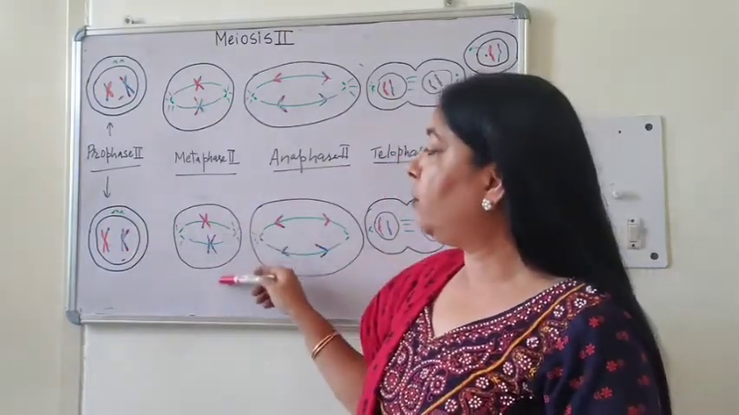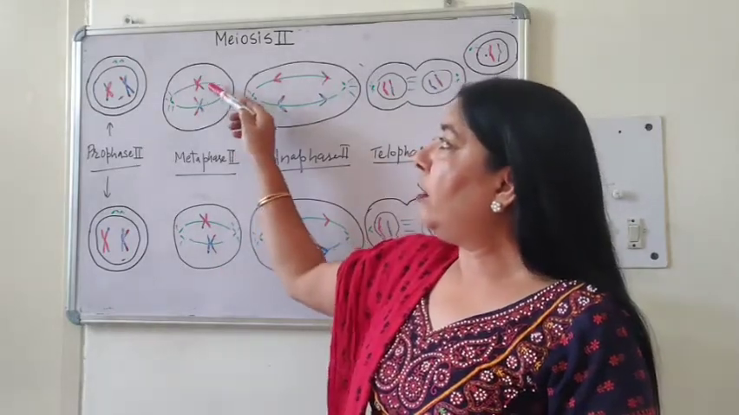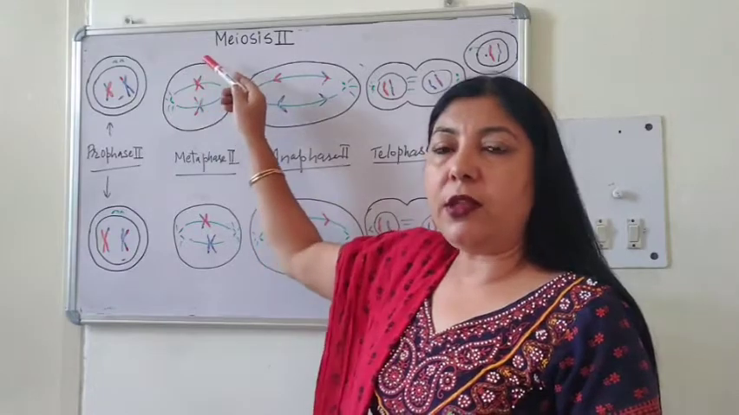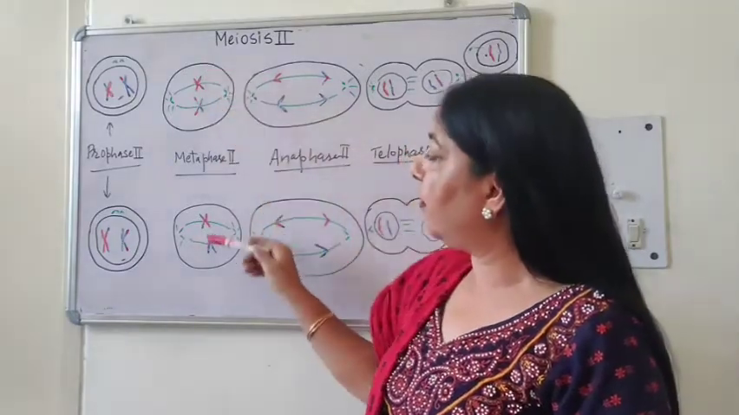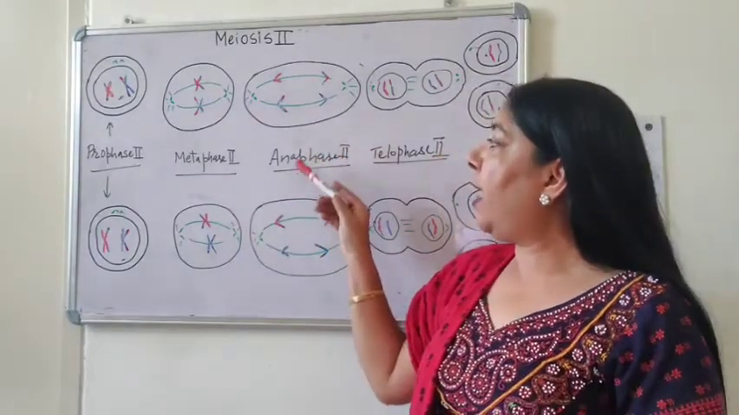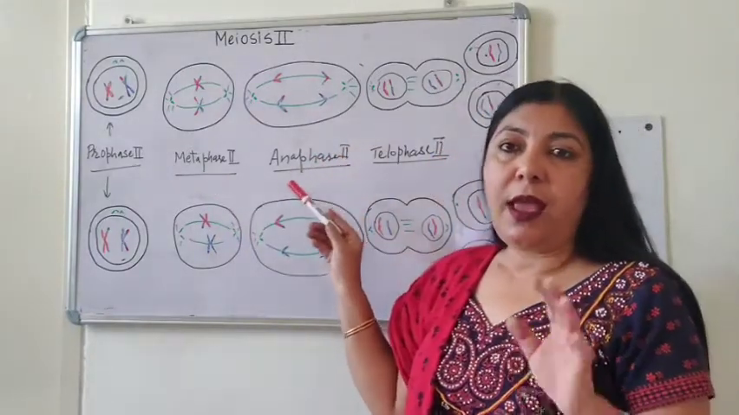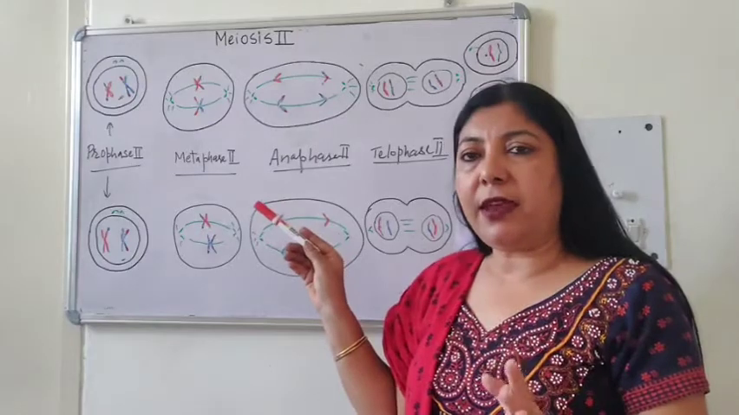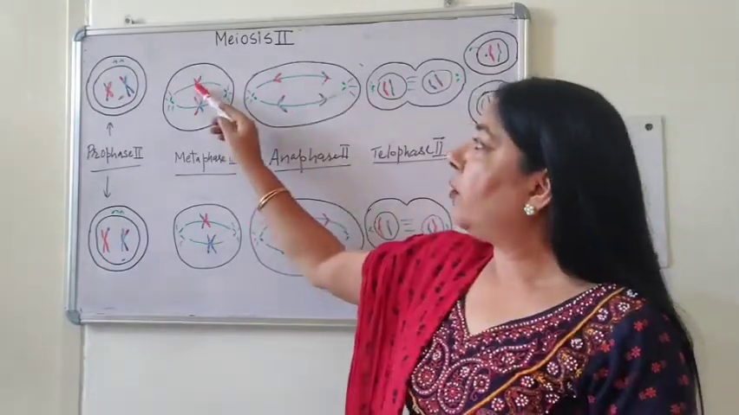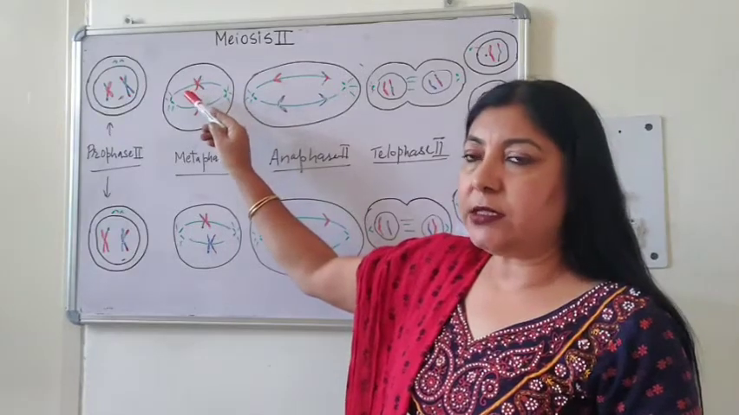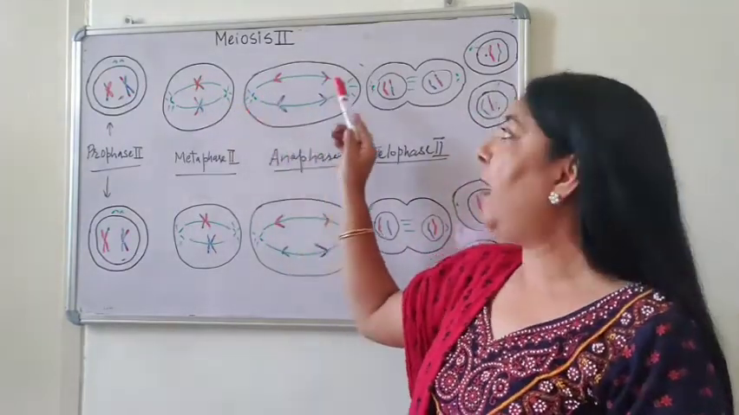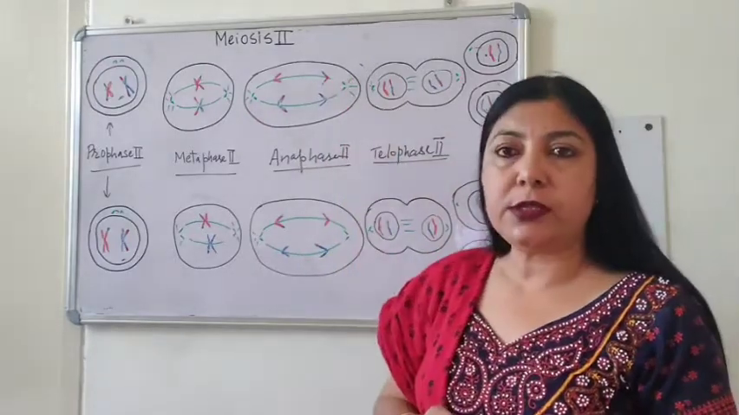In metaphase 2, all the chromosomes will come to the equatorial or metaphasic plate. You can see here, these are the recombinant chromosomes. Now comes anaphase 2. Anaphase 2 is just like the anaphase of mitosis. So the chromatids which are present will separate into chromosomes and they will move to opposite poles.